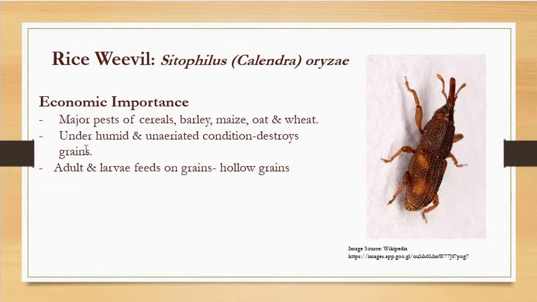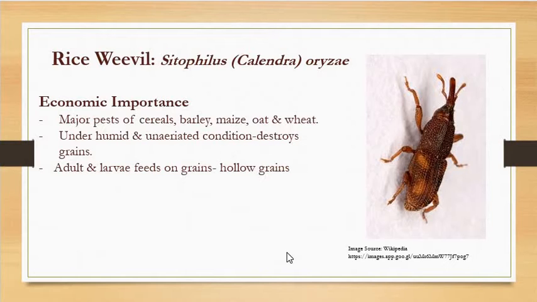Now this Sitophilus oryzae, no doubt it is quite bigger here, but this is the magnified image. It is not the actual size of the insect, right? So first of all, we'll see the life cycle. It's the habitat of the rice weevil, and the form of the life cycle is almost common for all. Why? Because they belong to the same order, that is Coleoptera, right?